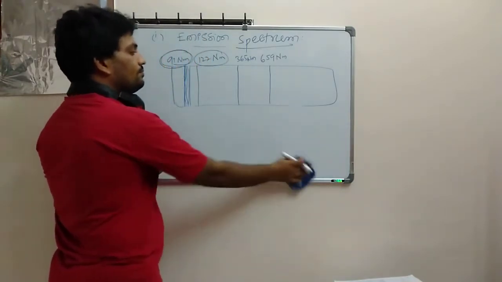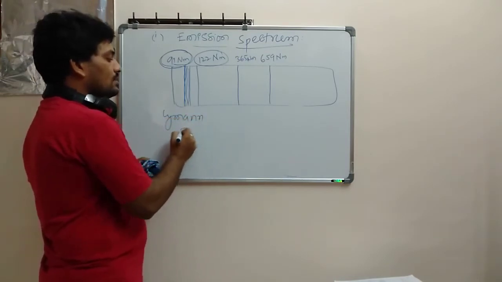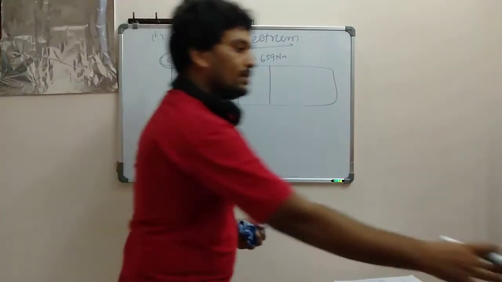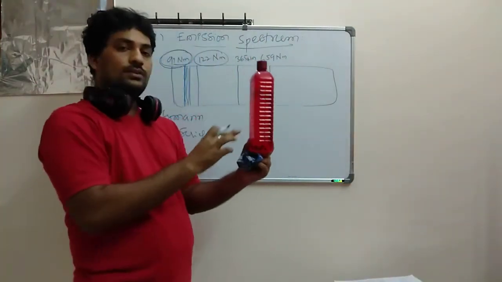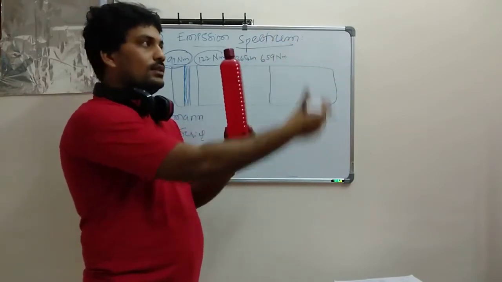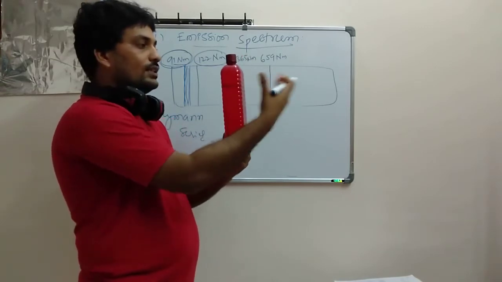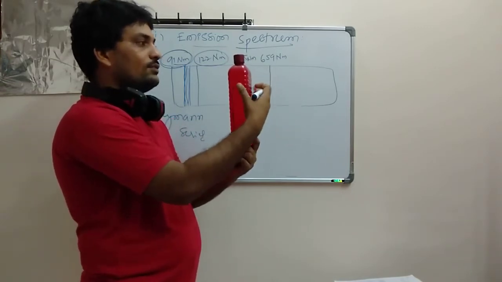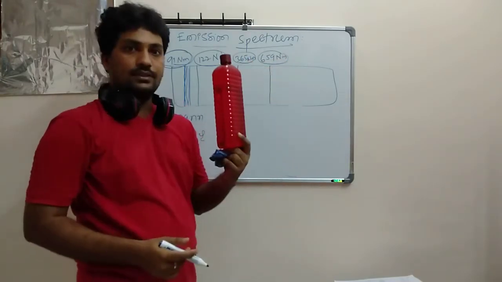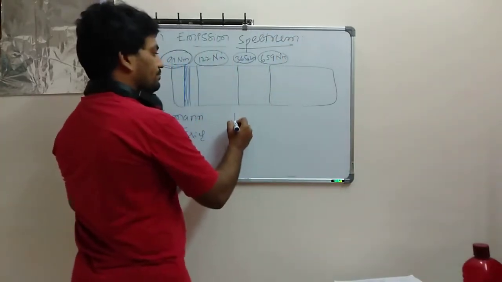So you see, this is what I said, the Lyman series. Now, let's suppose this is the discharge tube, and alpha particles are impacted on this discharge tube. It will give some kind of spectrum, in different lines. When the different lines we find have wavelengths varying from 365 nanometers to 659 nanometers, that series we call the Balmer series.